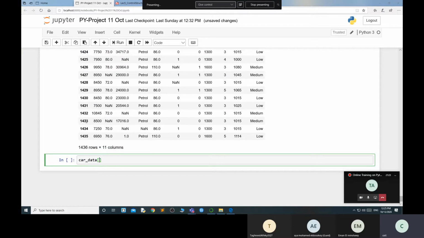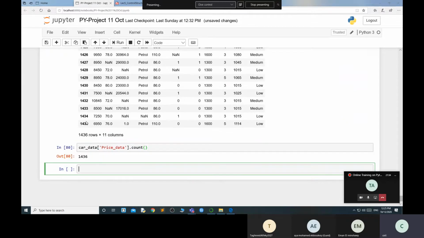Then I'm using my column price data. If I want to count, okay. So this is a hit and trial method according to your requirement. You can apply it on it. So see, there are one.